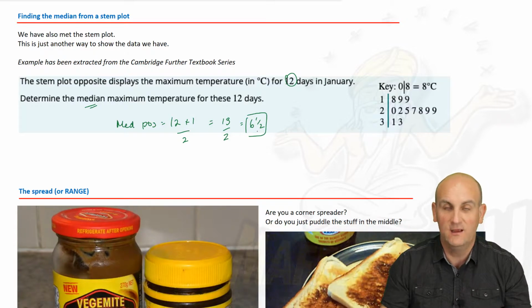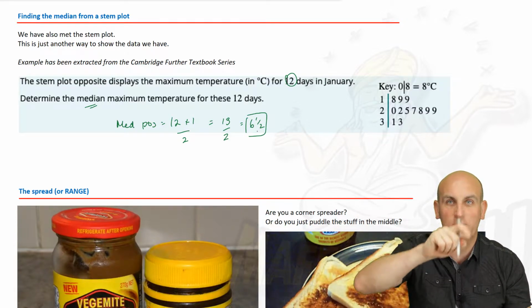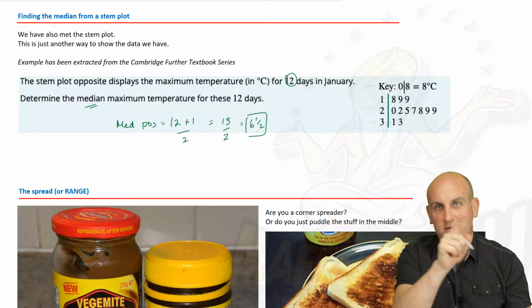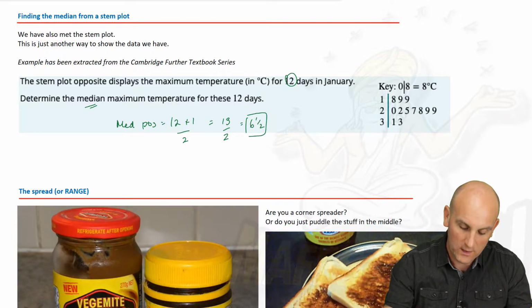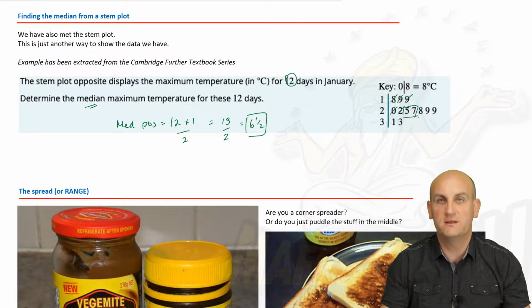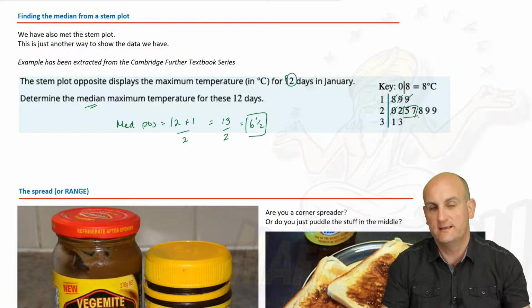So how do I do that? Well, again, in this case, when I did my dot plots and I was counting up, I'm now going to just keep counting across. So 1, 2, 3, 4, 5, there is my 6th, and there is my 7th number. So it falls between the 5 and the 7.